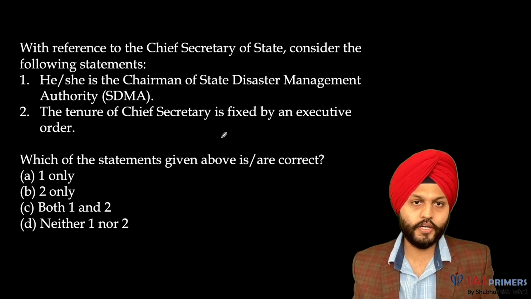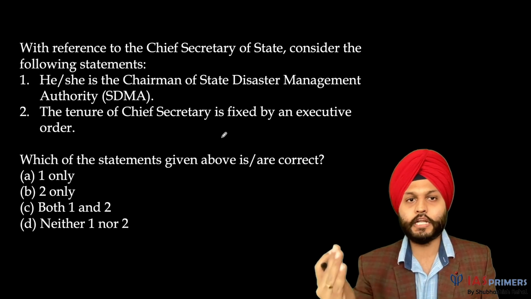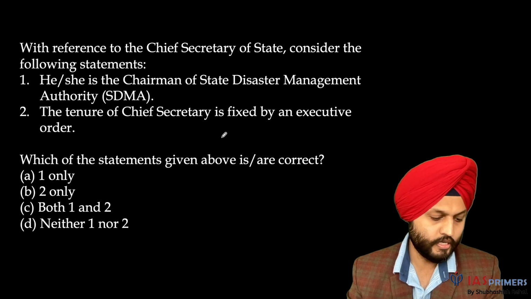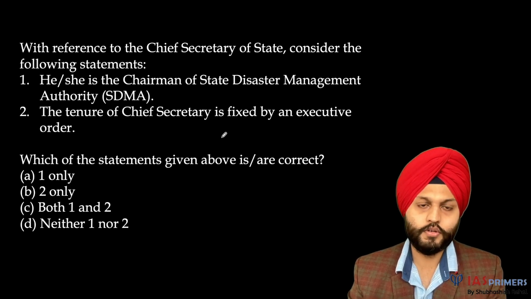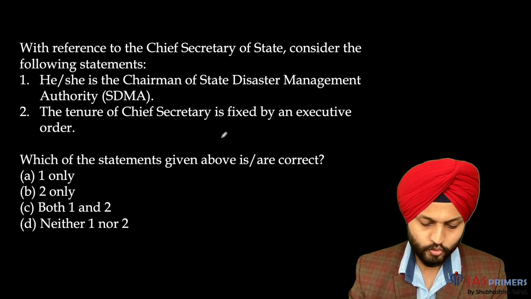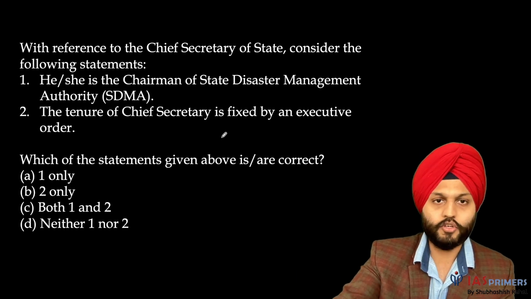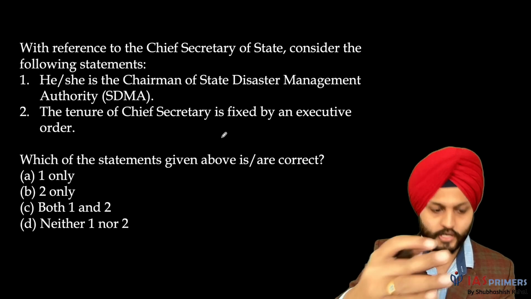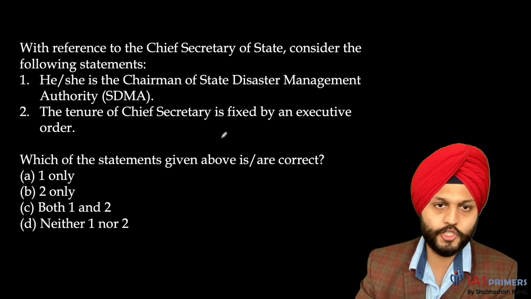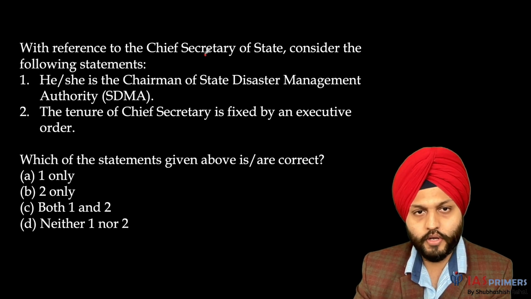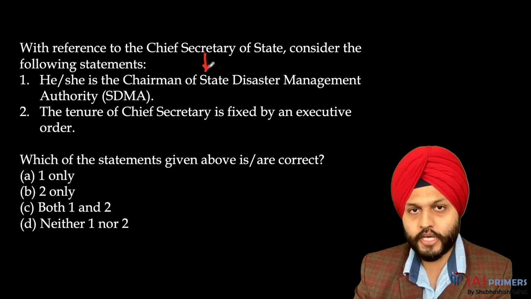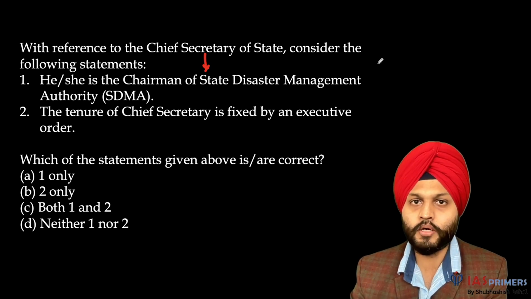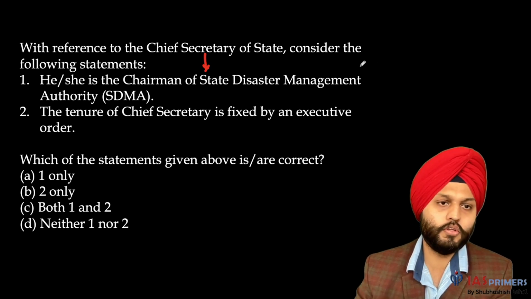Okay. Next question. With reference to the Chief Secretary of State, consider the following statements. Now this may be looking to you like a static thing, which it is actually. But there was a controversy about Chief Secretary in Bengal. That's why I'm asking this. We have this question over here. Okay. And students tend to make mistakes when questions of this type come in the pre-exam, and there is a lot of debate after the paper. So let's go through this.